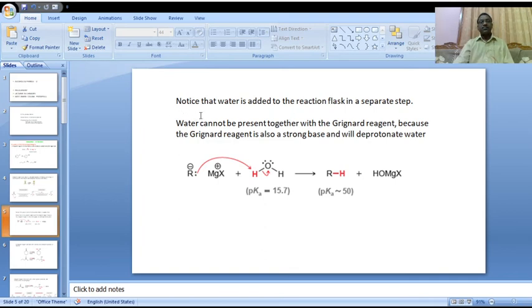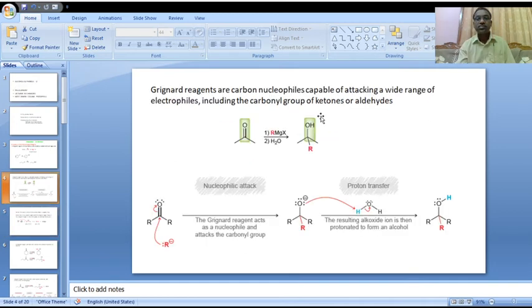Notice that water is added to the reaction flask in a separate step. Here, water is added in the second step.